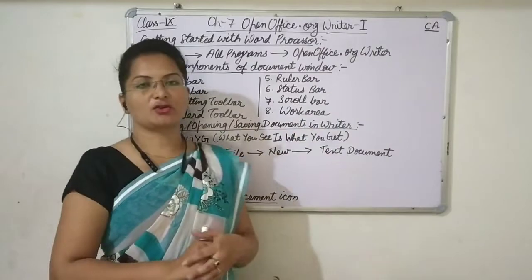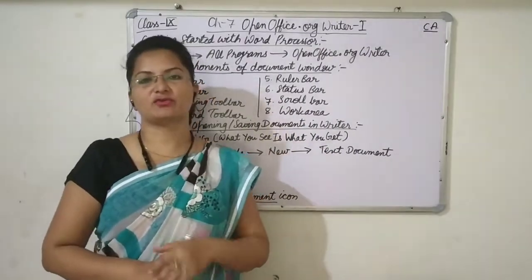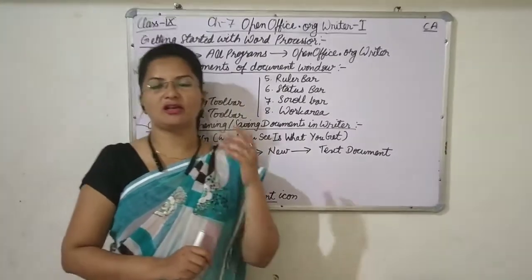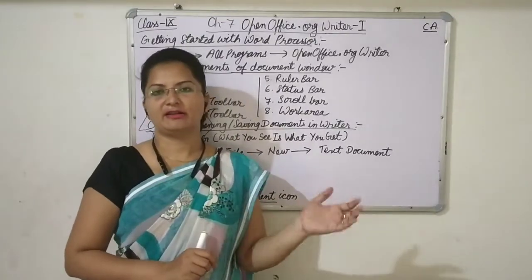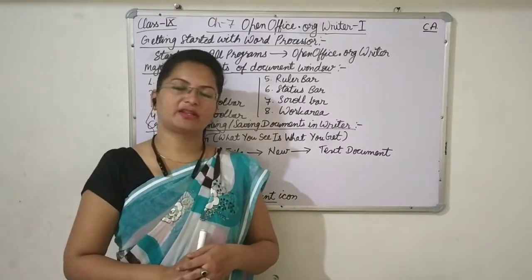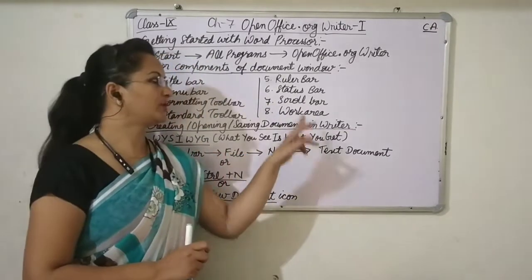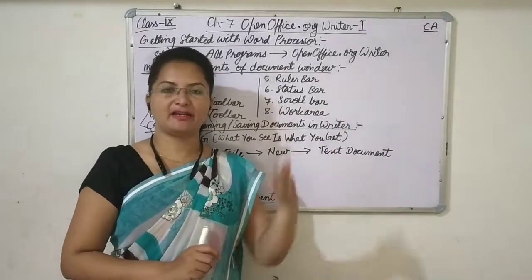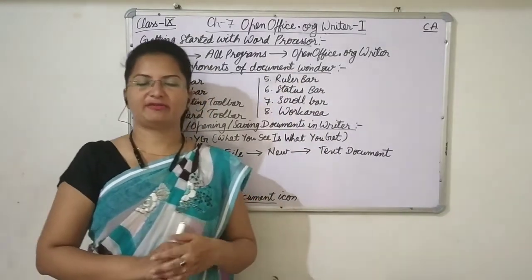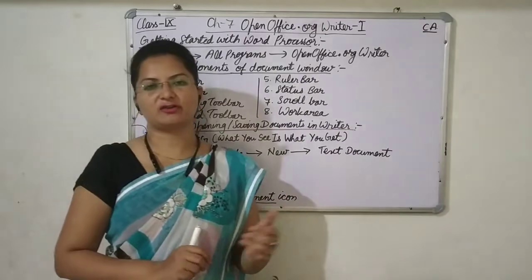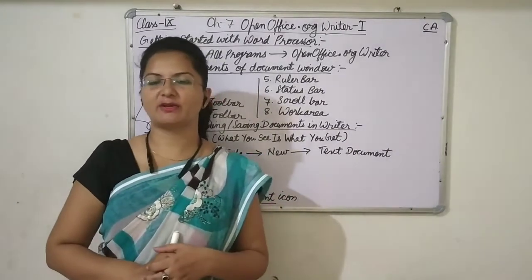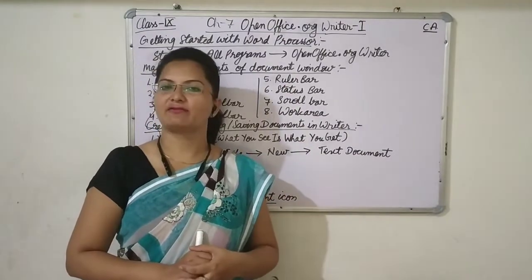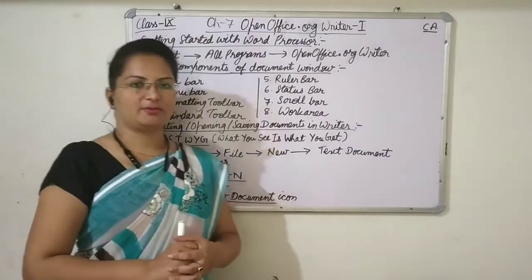Then comes the scroll bar. The scroll bar is used to scroll the page. If the page is very long, then we can scroll up and down or left and right. There are two types of scroll bars: the horizontal scroll bar and the vertical scroll bar. If we have to move from left to right or right to left, we will use the horizontal scroll bar. If you have to move bottom up or up down, we have to use the vertical scroll bar.